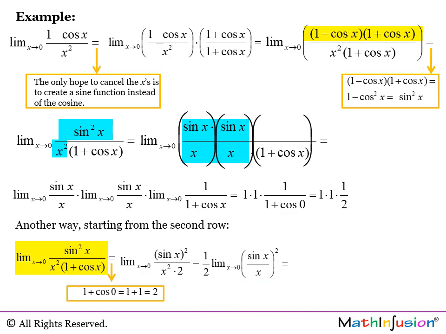But this limit of sine to the power of 2 of x over x to the power of 2 is just the limit of sine x over x, to the power of 2. And using the rules of limits, we know that we can actually take the limit inside the power of 2. And we get that.